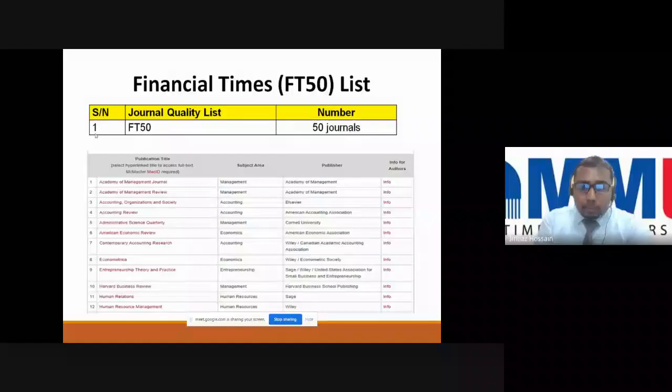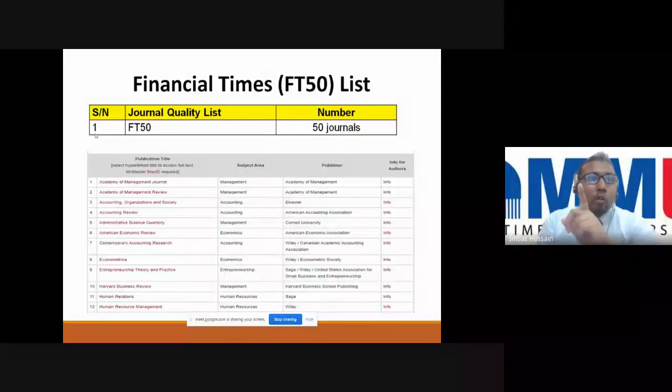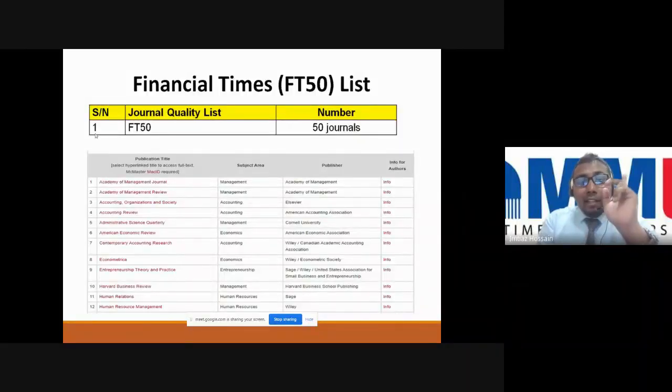FT50 is another list, with only 50 journals. Most professors' aim or dream is to publish in FT50. If you are able to publish one article in FT50, it will be equivalent to 20 or 30 SSCI, the ISI journals.